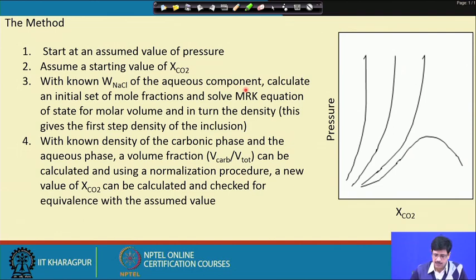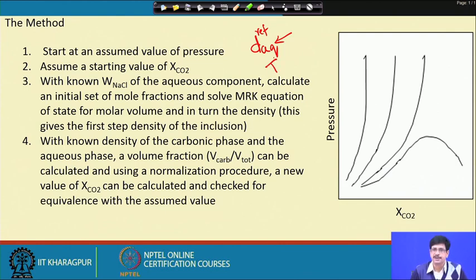So, what are the things which actually remain fixed in this condition? The parameters which remain fixed, which do not change, are the density of the aqueous liquid at the reference temperature that we have chosen. That reference temperature essentially corresponds to a homogeneous condition for the carbonic component. So, at that reference temperature this aqueous liquid density is known, and the temperature of homogenization is also known.